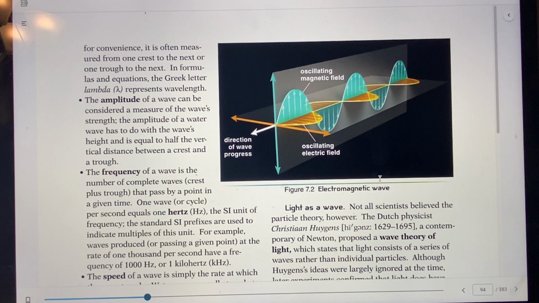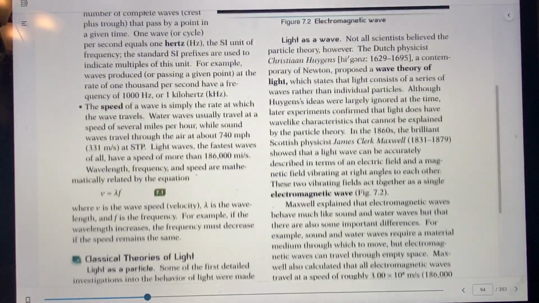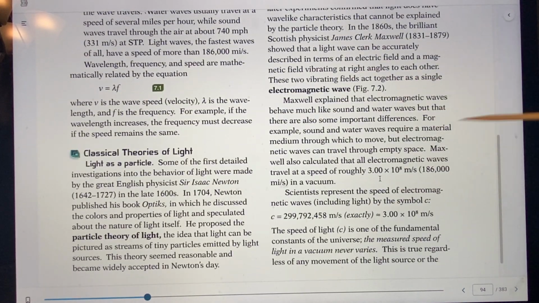I know it is 186,000 miles per second. Or you can know it as a scientific figure, and here's the number down here, 3.001 times 10 to the 8th power, or 186,000 in a vacuum.